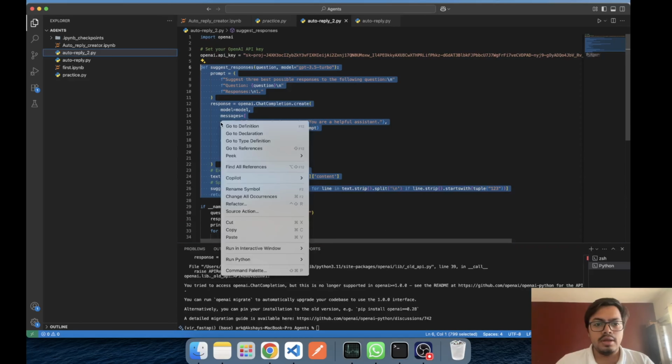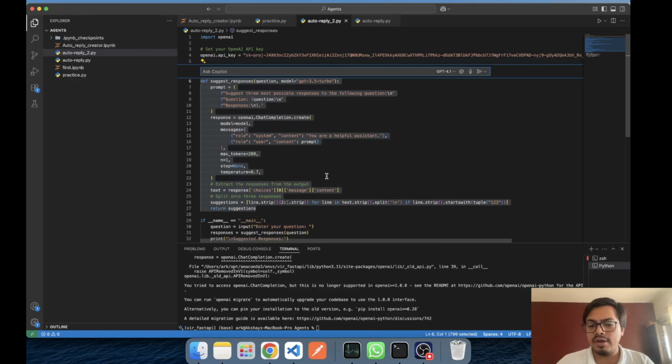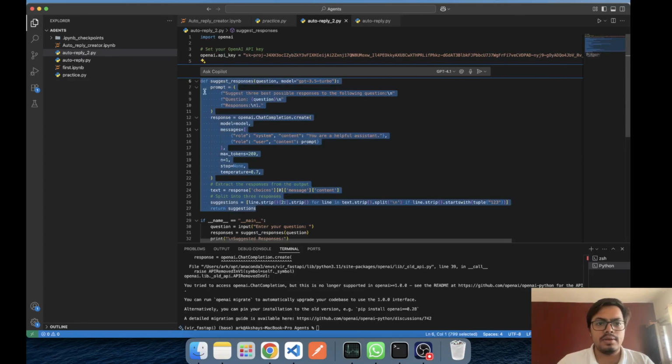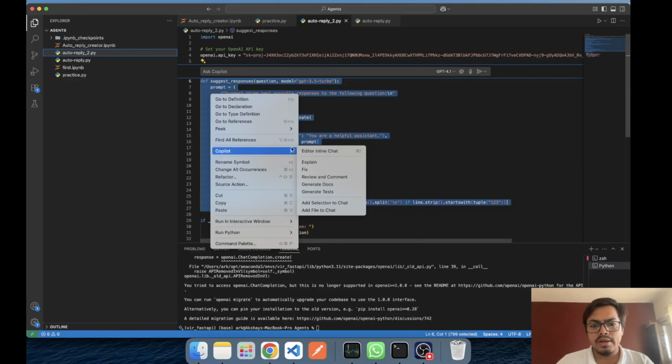I'll be saying Copilot editor inline chat. Oh wait, instead of doing editor inline chat, how to close this? Let's do one thing. Copilot, and it's doing an editor inline chat here. I wanted it in a panel here.